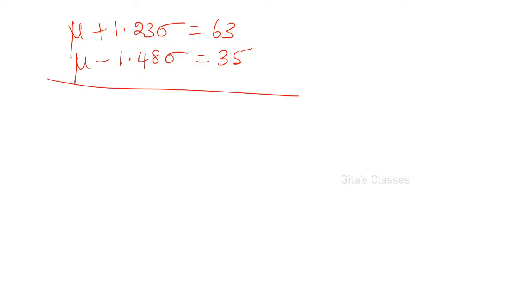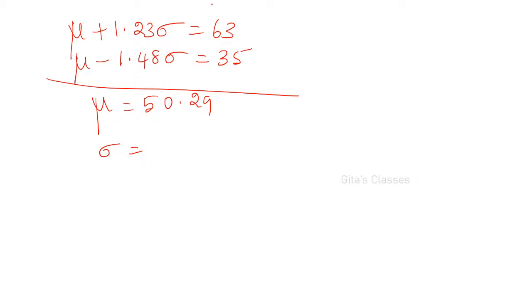So you will be getting mu is equal to 50.29, or you can say 50.3. And sigma is equal to, when you solve this you will get only the standard deviation. If you are asked to find the variance, then you have to square it. Don't forget that.